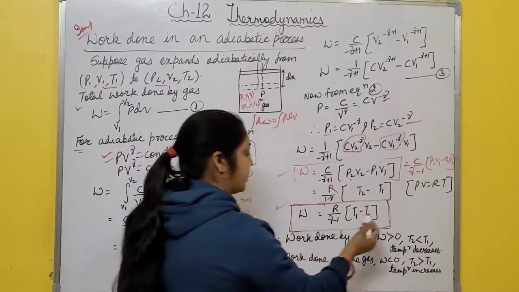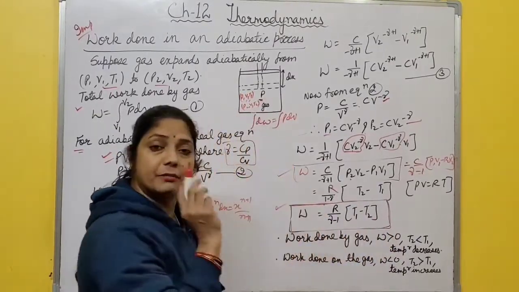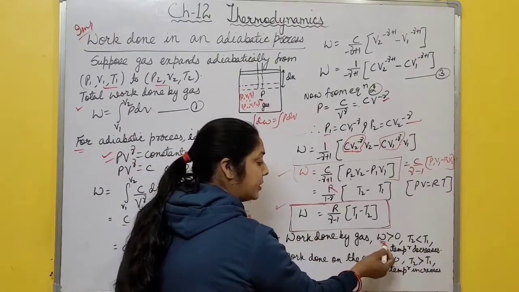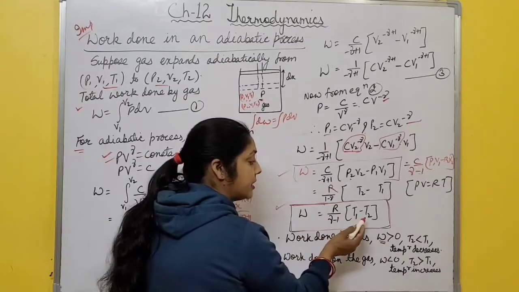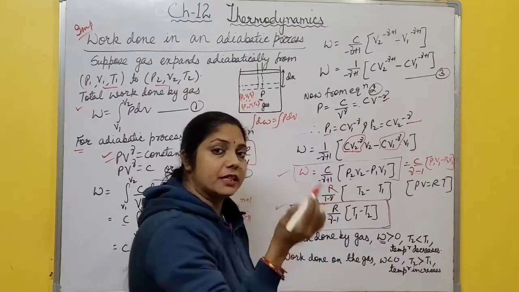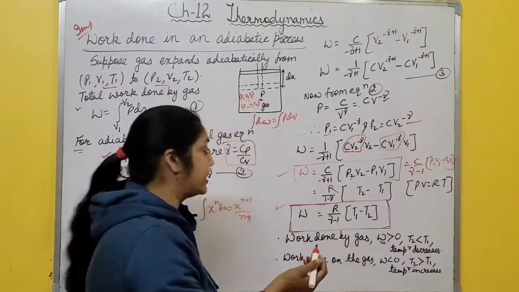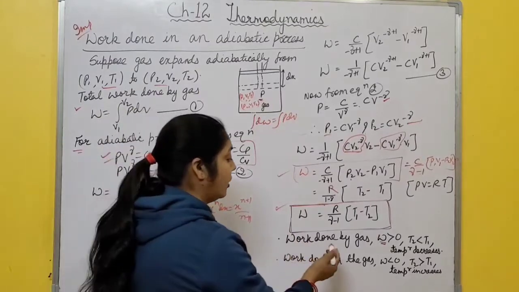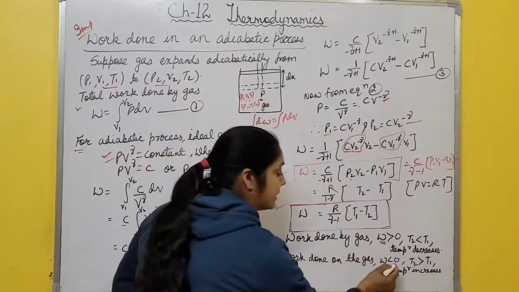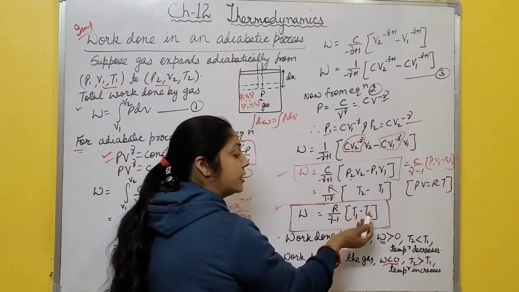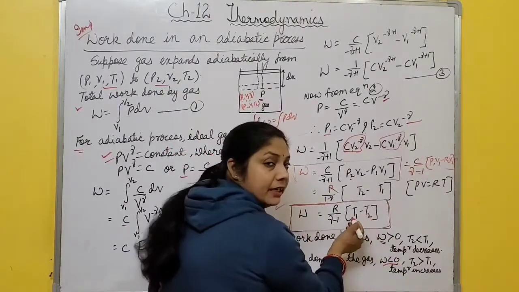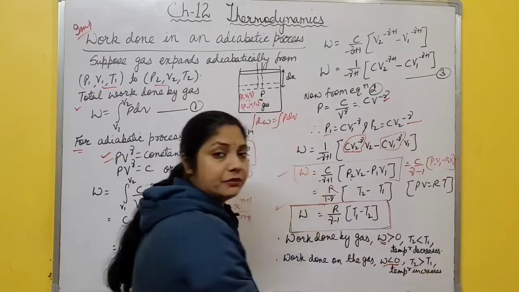Now from this equation it is clear that the work done by the gas is always positive, greater than 0. And if this work is greater than 0, it means T2 is less than T1. T2 less than T1 means the temperature decreases during adiabatic expansion. Now for work done on the gas, the work done is less than 0. When this is less than 0, it means T2 is greater than T1, and T2 greater than T1 means the temperature increases.